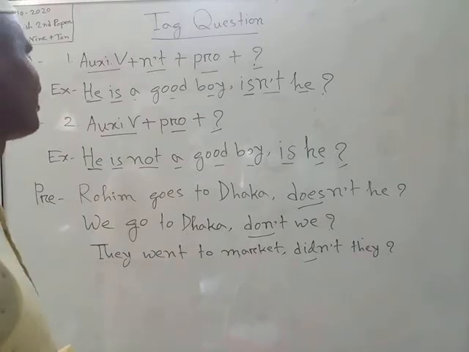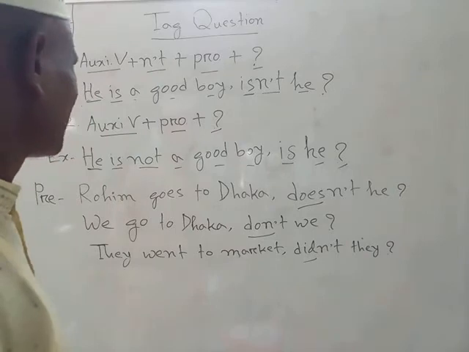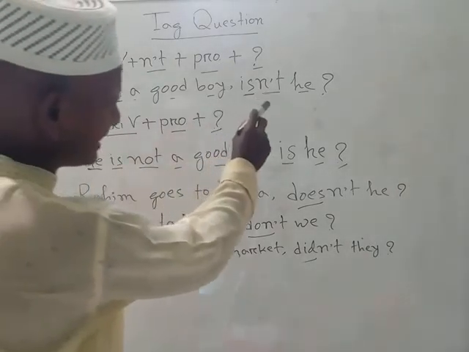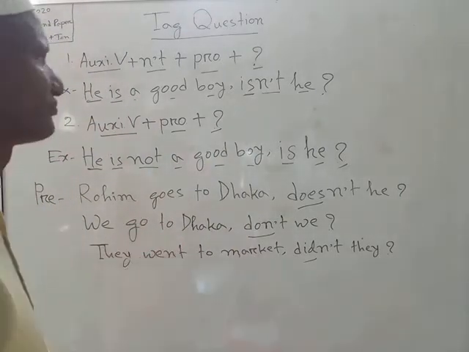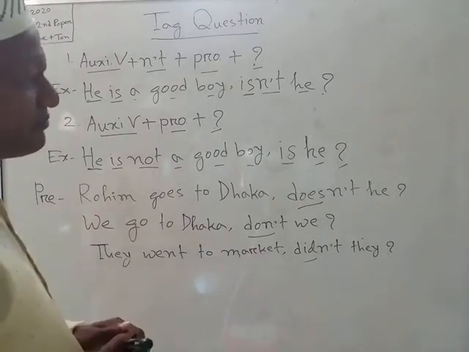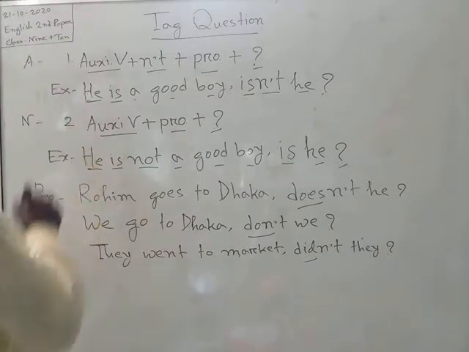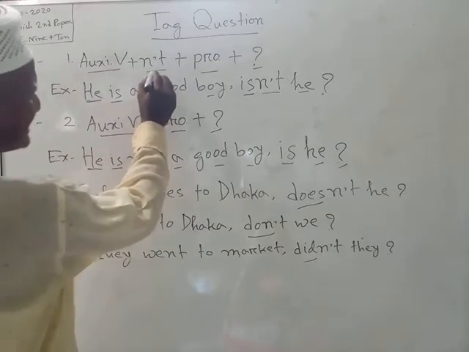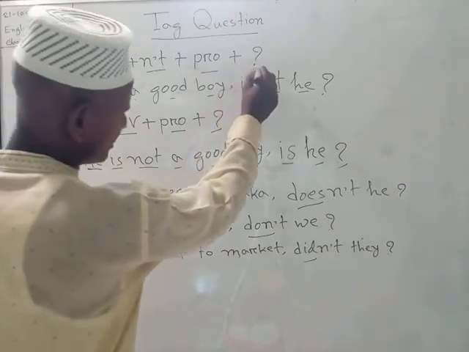Dear student, firstly we have to know that if the main sentence is affirmative, then the tag question will be negative. This is the main rule. If the main sentence is affirmative, then we have to follow structure 1. That is auxiliary verb plus n't plus pronoun plus note of interrogation.